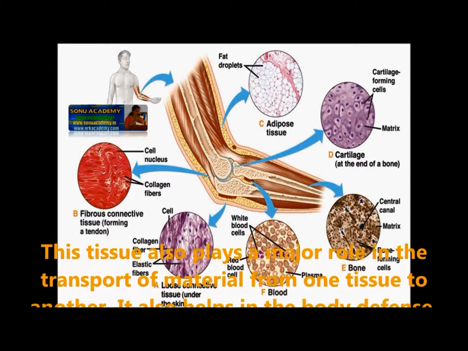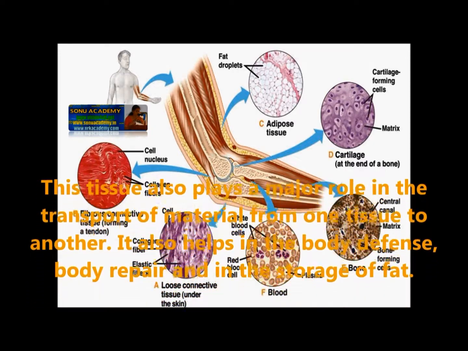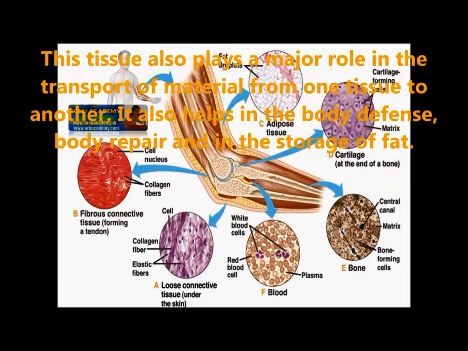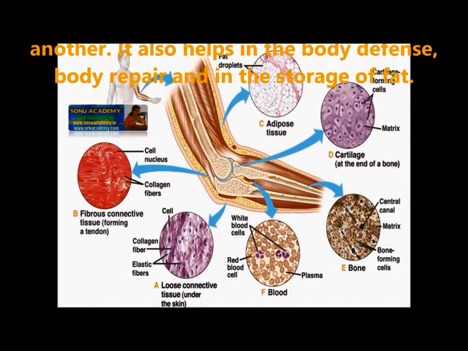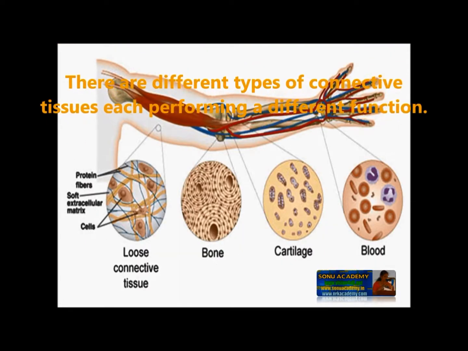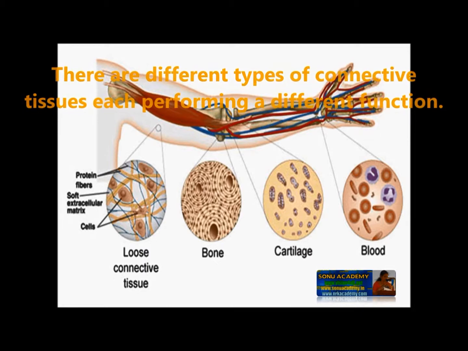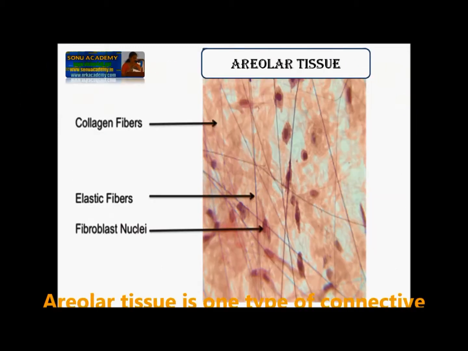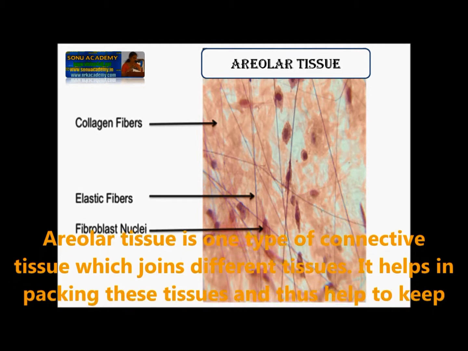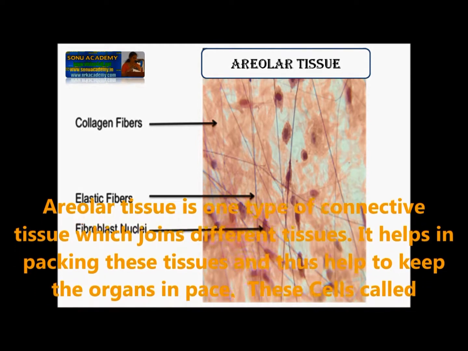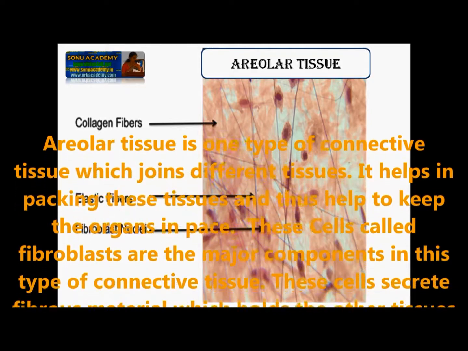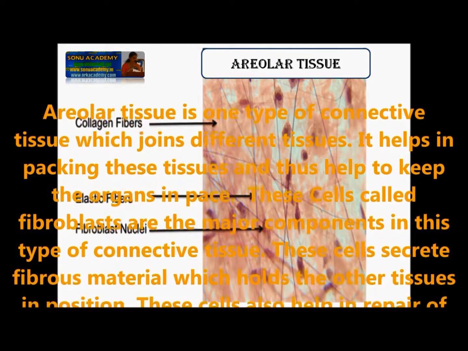This tissue also plays a major role in the transport of material from one tissue to another. It also helps in body defense, body repair and in the storage of fat. There are different types of connective tissues, each performing a different function. Example: areolar tissue is one type of connective tissue which joins different tissues. It helps in packing these tissues and thus helps to keep the organs in place.